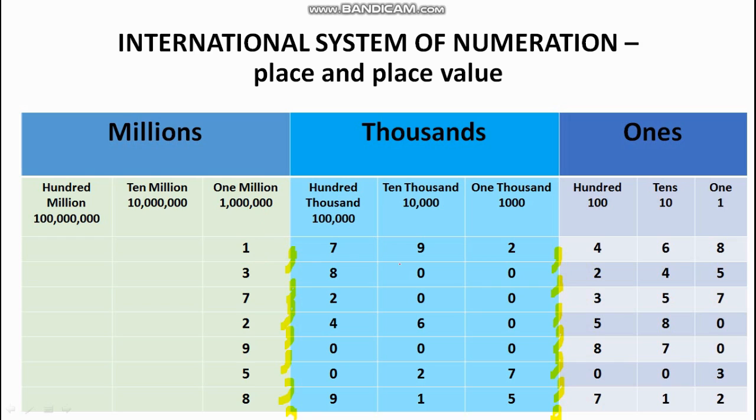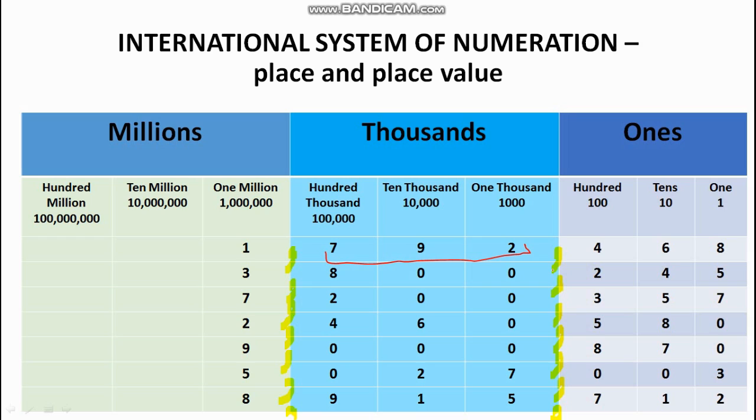Now, how do we read these three? Simple, as we read at ones place. 792,000. 1,792,000. So we are going to read all three of them together.